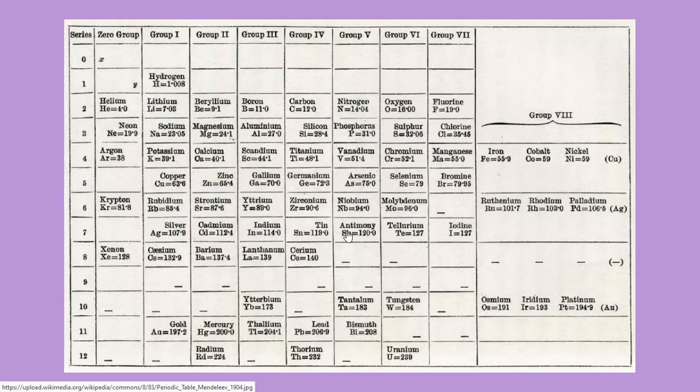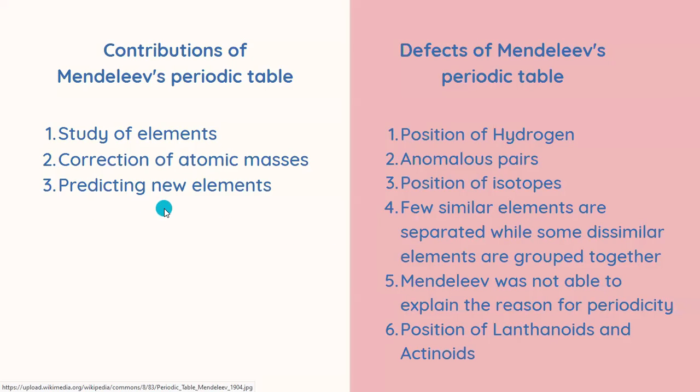So there were various elements whose atomic masses he corrected. Other elements include beryllium, indium, gold, and platinum. Not only that, he predicted new elements.